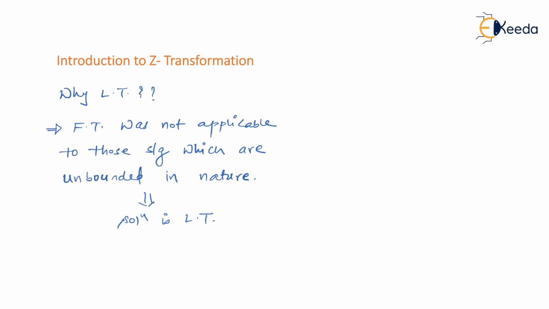Laplace transform. On a contrary side, we have the another transformation called as discrete time Fourier transform. So when do we use a normal Fourier transform? In fact, the Fourier transform that we have learned was a continuous time Fourier transform. Continuous time Fourier transform is used to analyze the signal which are continuous in nature. That is, suppose if you have signal x of t which is continuous in nature, and suppose you want to decompose it into frequency domain, then we go for a continuous time Fourier transform.